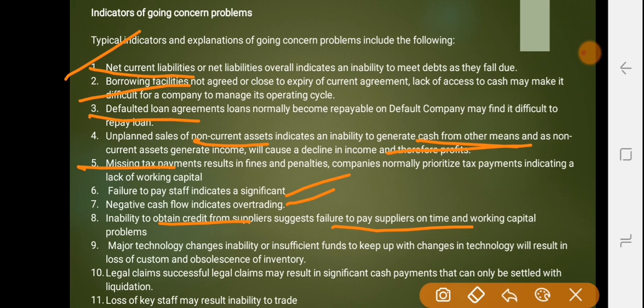Major technology changes: inability or insufficient funds to keep up with the changes in technology will result in loss of custom and obsolescence of inventory. Then legal claims. Successful legal claims may result in significant cash payments that can only be settled with liquidation. Then loss of key staff may result in inability to trade. So these are all the indicators of going concern.